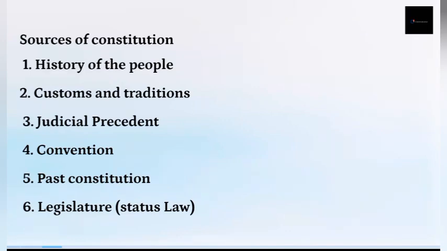Then we have convention, the accepted political precepts and practice. It also forms part of the constitution of a country. Then we have the legislature. The legislature makes rules, makes laws, such as the National House of Assembly. They make laws, and over time these laws are accepted and recognized in the country.